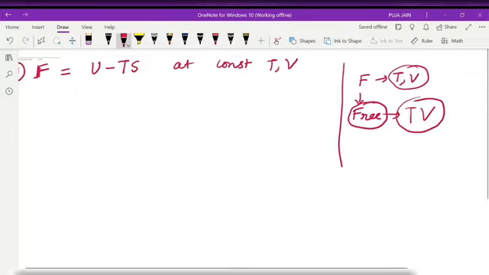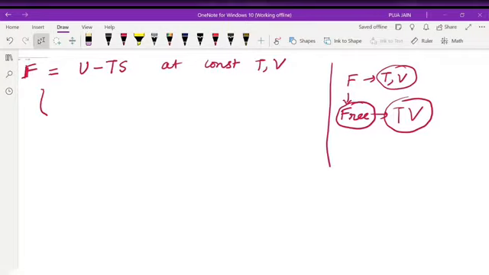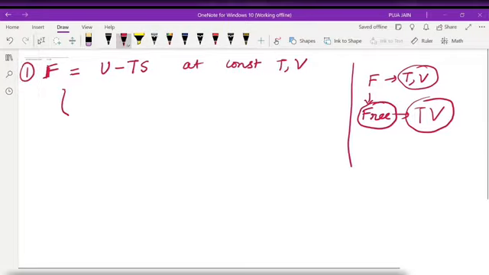So now you have remembered what? F: there will be constant temperature and constant volume.